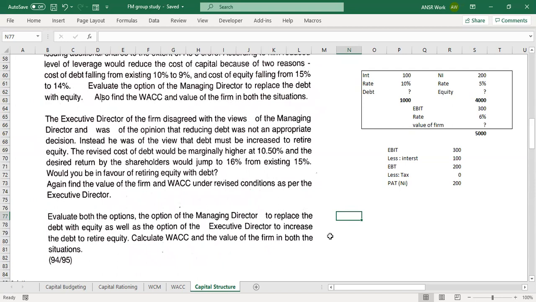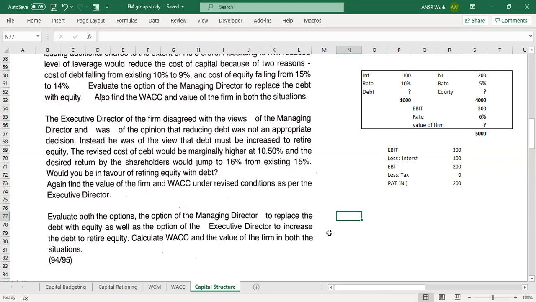Which one is better? We have to take the lesser WACC, is it? If you remember, I told you the more the value of the firm, the better. WACC, I told you it is a cost, the weighted average cost of capital, so lesser the better. Now that I have repeated, you tell me which one is better.